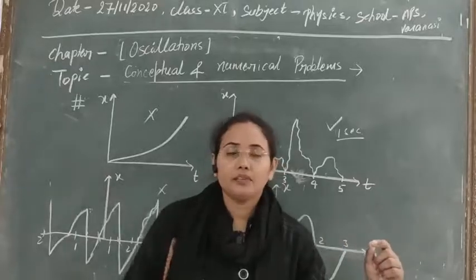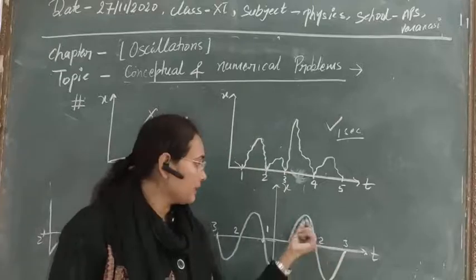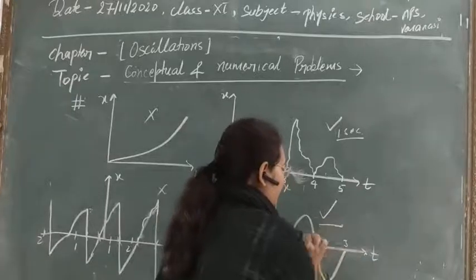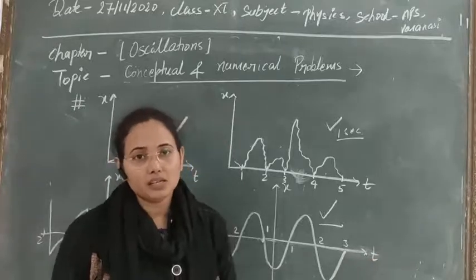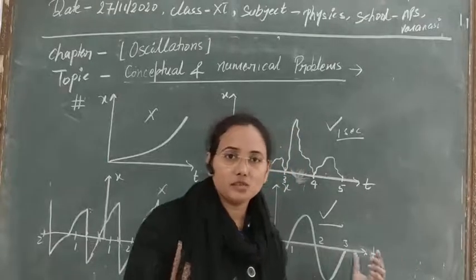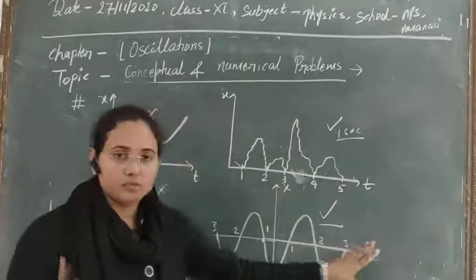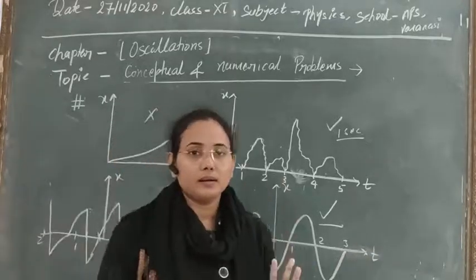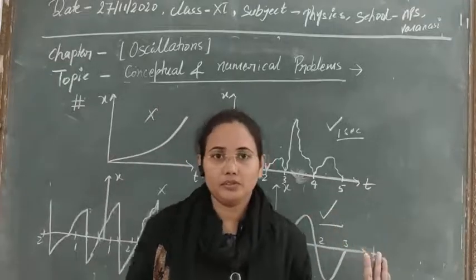The time it takes to repeat its path is 2 seconds, which is finite, and it is repeating its path again and again. So this motion is periodic, and also oscillatory. This is also simple harmonic motion. As you know, harmonic motions are represented by trigonometrical functions, and we used sine and cos functions to represent them already when we were discussing the chapter. So this motion is simple harmonic, periodic, and oscillatory. There are 4 graphical forms, and I think I have explained them and there is no confusion.